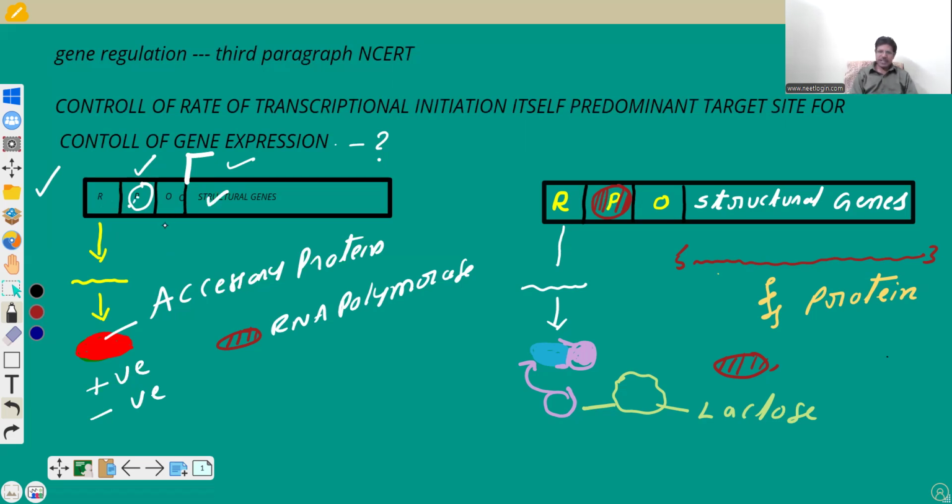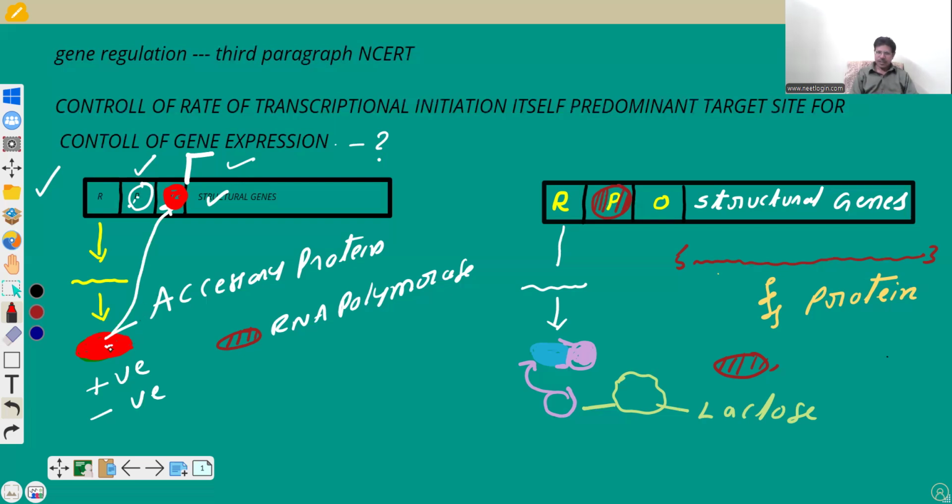In prokaryotic DNA, the accessibility of the promoter for RNA polymerase is regulated by a regulatory protein. This regulatory protein binds at the operator. Once this regulatory protein binds at the operator, it blocks the way, so RNA polymerase does not bind at the promoter and does not proceed to carry out the transcription of the structural genes.